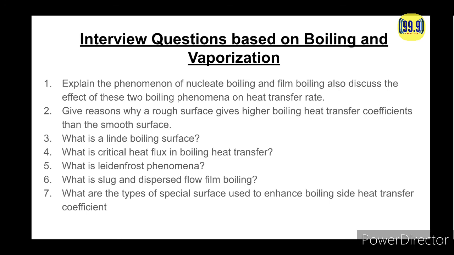Now come to the last question, that is, what are the types of special surfaces used to enhance the boiling side heat transfer coefficient? These are the different surfaces used to enhance the boiling side heat transfer coefficient: finned surfaces, specially plated surfaces, and porous surfaces produced by electroplating, sintering or machining. Okay, so these are the surfaces.